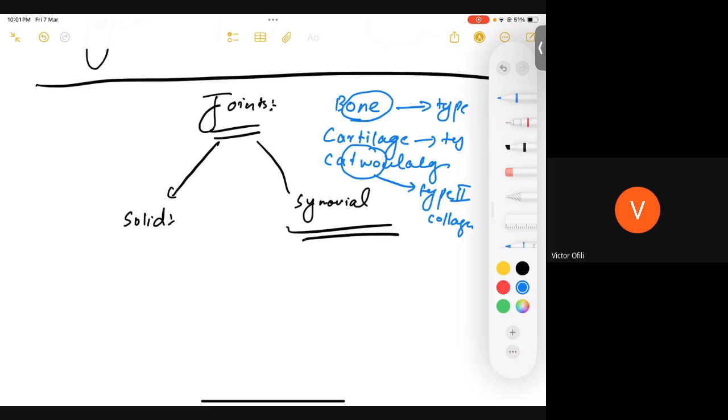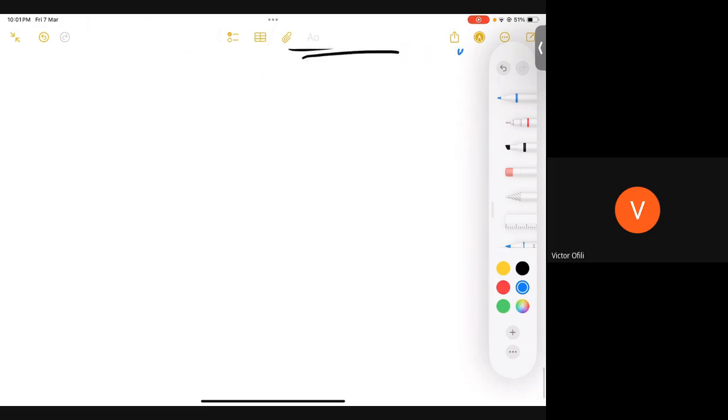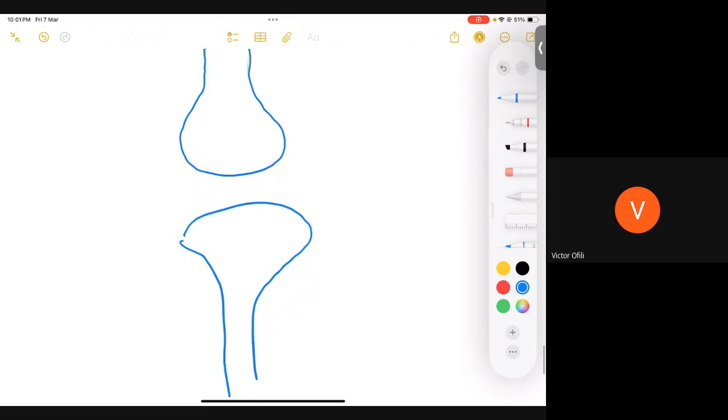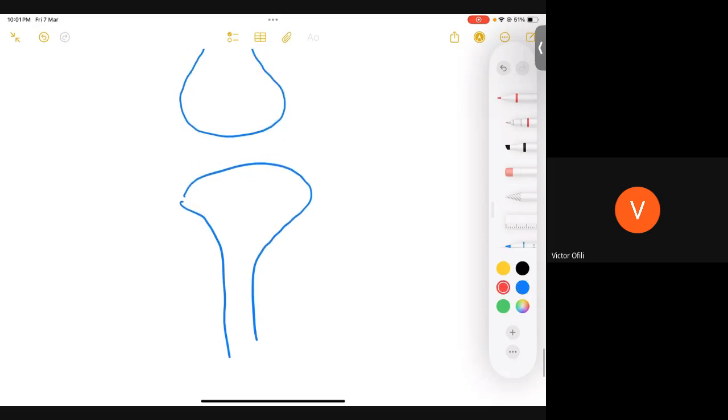Let's discuss our knee joint again. We already discussed that if this is our femur, it is attached here with your tibia mainly. We have a cartilage surrounding your bone, which is known as articular cartilage. This joint is surrounded by a joint capsule.